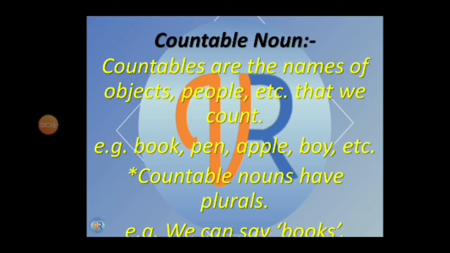Then how will you identify it? Before that noun, ask the question, how many? If you get the answer, how many books? Few books. You are getting the answer, and how many means you can count 1, 2, 3 or few, more, etc. So that noun will be your countable noun.